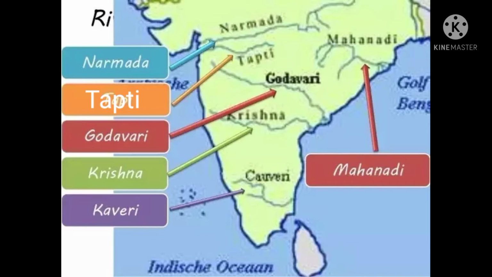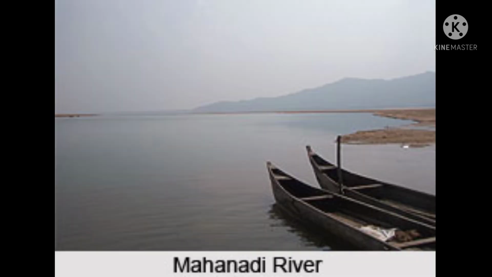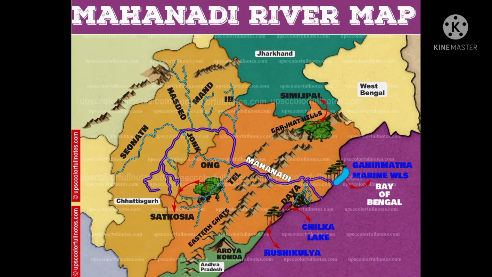Look at the map. Here Mahanadi, Godavari is here, Krishna is there, and Kaveri also here, and Narmada is there, Tapti is here. Okay, let's know about them one by one. First one is Mahanadi. River Mahanadi originates from the Eastern Ghats in Chhattisgarh. It flows through Chhattisgarh and Odisha. It forms a large delta on the Odisha coast before it drains into the Bay of Bengal. Sionath is its important tributary.